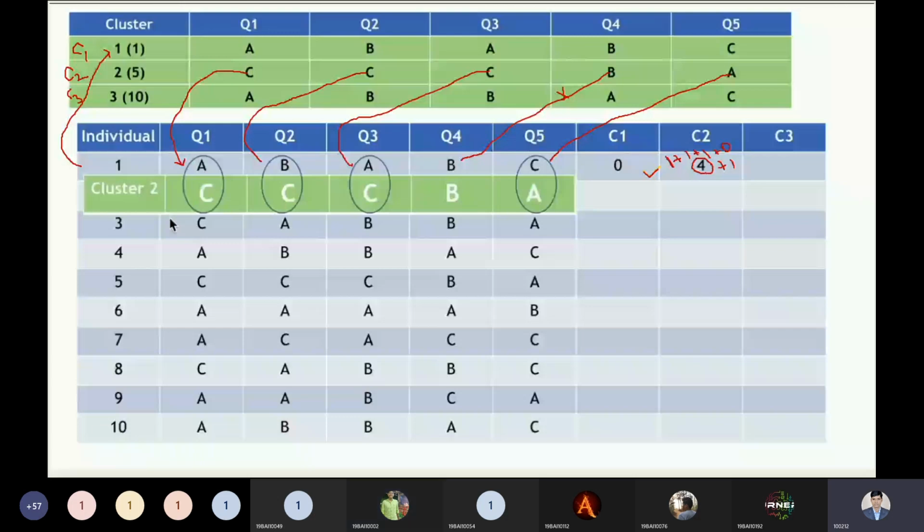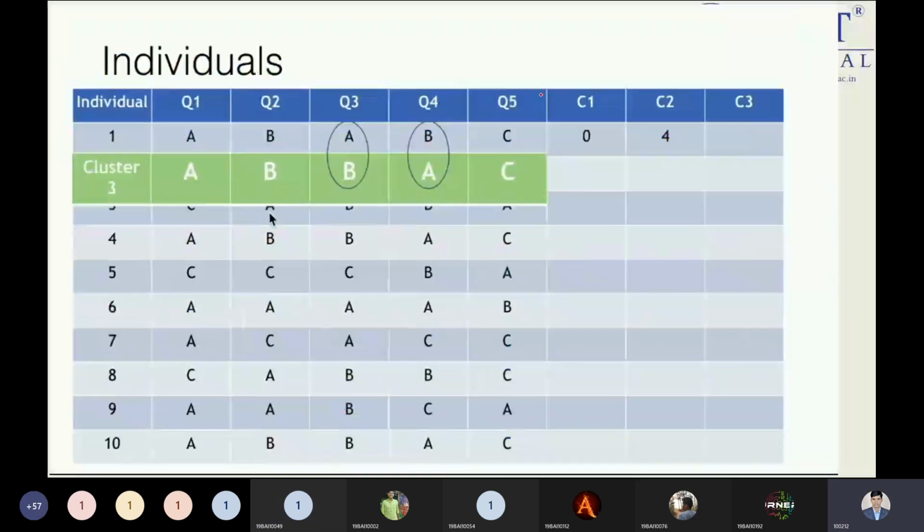Any other student who has any doubt over here, please you can ask me right now this question. Just tell me any doubt, any doubt over here? This point is clear? Yes, sir, clear.